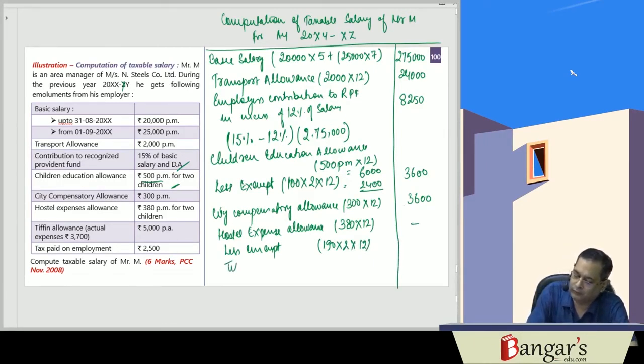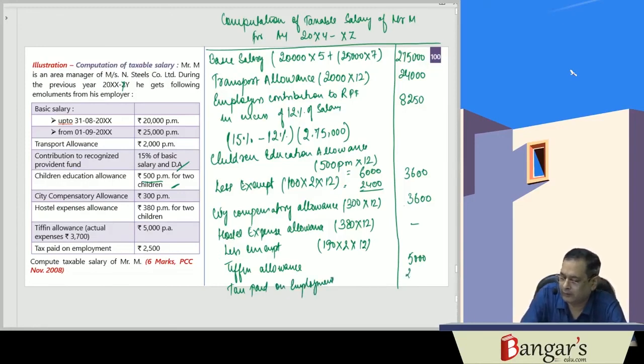Tiffin allowance is fully taxable. Then tax paid on employment by the employer, 2,500. So this works out to be his gross salary.